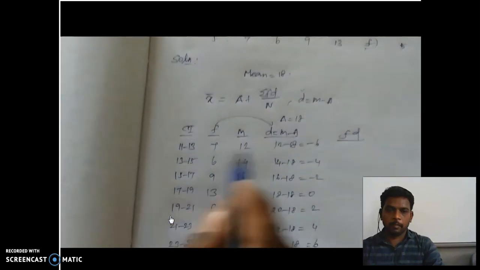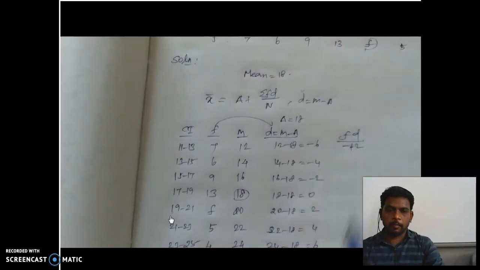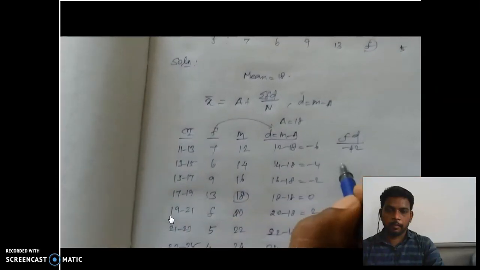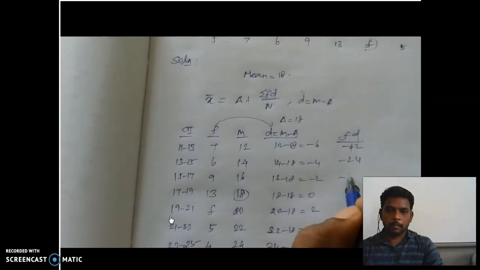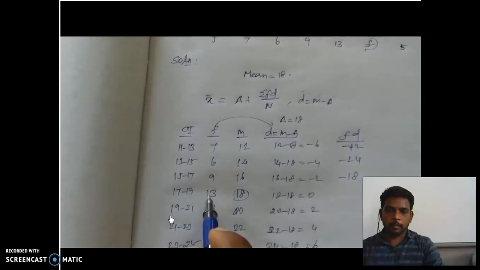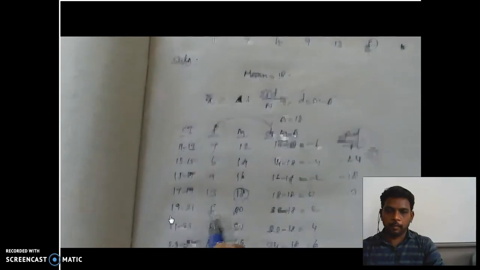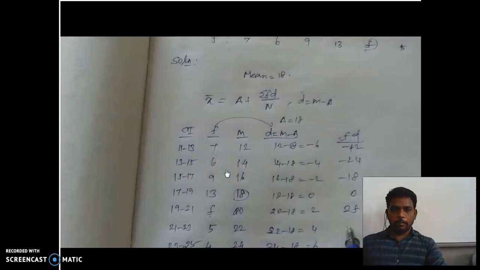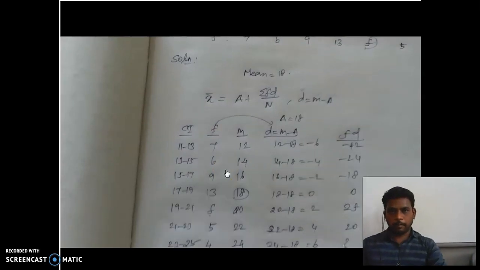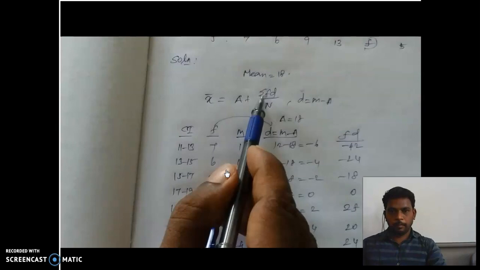So multiply now. 7 6s are 42, minus is there. And 6 4s are 24. Then 9 2s are 18. Then 13 into 0, 0. And f into 2. So we are going to multiply these two values with the unknown value f. That is 2f, not 2 plus f, not 2 minus f. We are going to multiply directly. 2f, 2f. Then 5 into 4, 20. 4 into 6, 24. So here the summation is available in front of f into d.